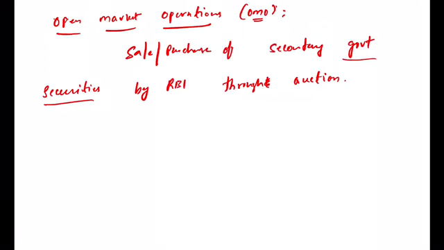Okay, and this is not an obligation on banks. When the RBI is selling the government securities, it is not mandatory that the banks must buy them. It is up to the banks, but generally banks buy them as part of the SLR, because we have locked that SLR part. If you see, SLR has to be maintained in terms of cash or gold or government securities. So generally I told you there the banks prefer the government securities itself.